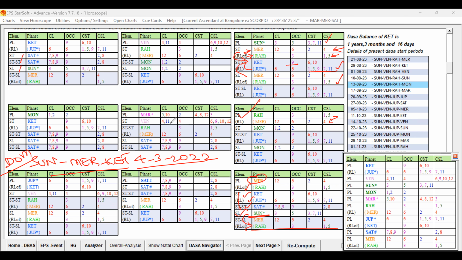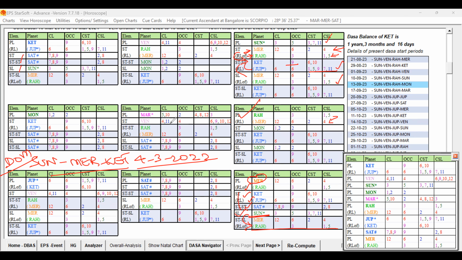In Mercury Bhukti Venus Antra, the conception can take place immediately, because Venus star level and sub level are all favorable. The 11th lord and 9th sublord are further supported. This is further supported by this Moon, and the star level planet is also a favorable key planet. So conception took place in Mercury Bhukti and Venus Antra.